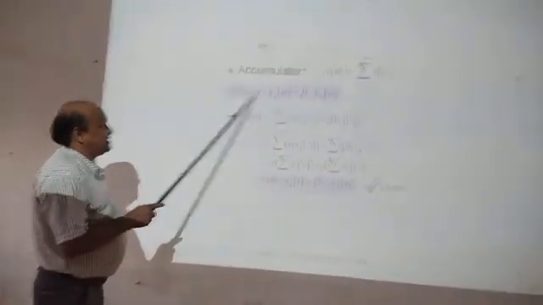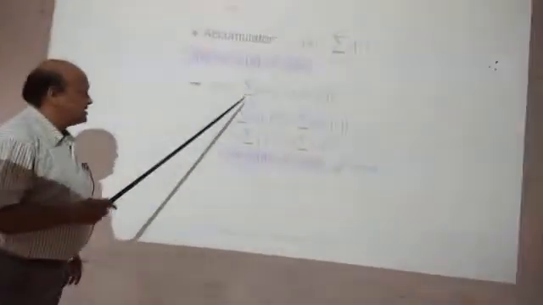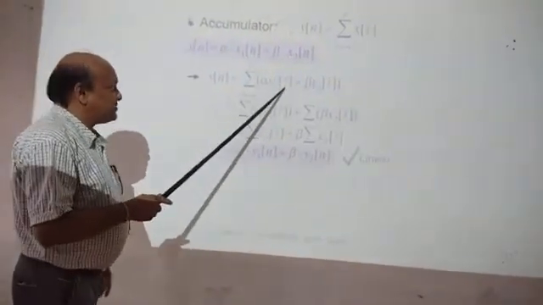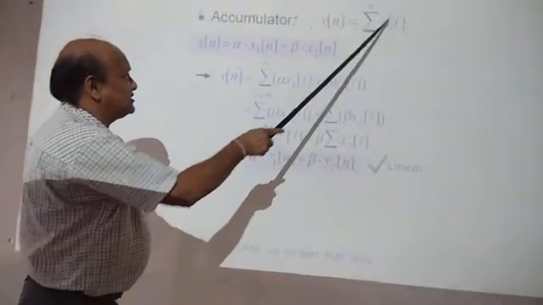So x of n is equal to alpha into x1 of n plus beta into x2 of n. This is the linear combination, and you can have the response y of n is equal to summation L equal to minus infinity to n of alpha into x1 of L plus beta into x2 of L. Here you have to replace this n by L.